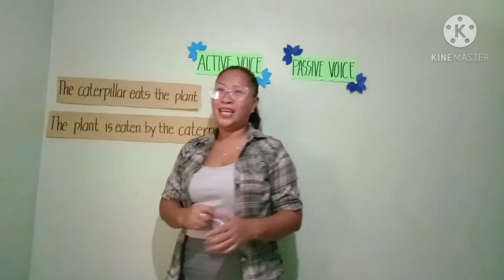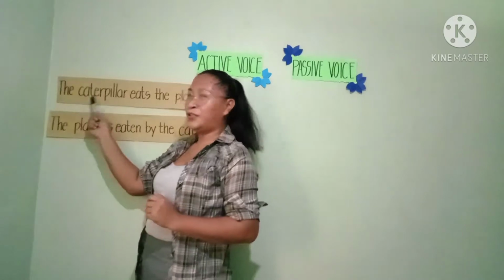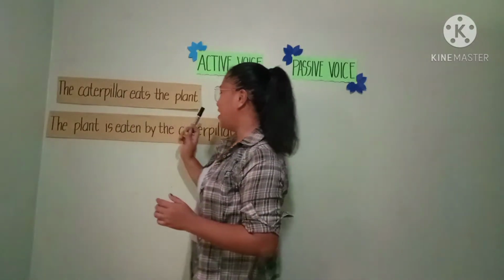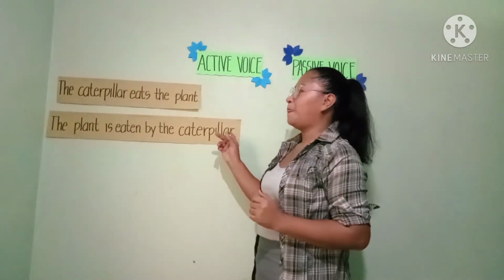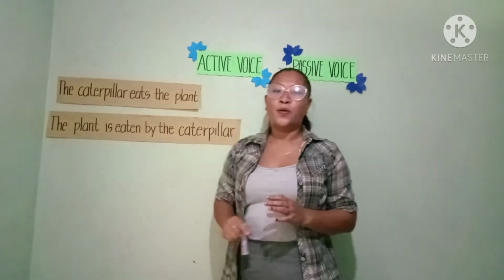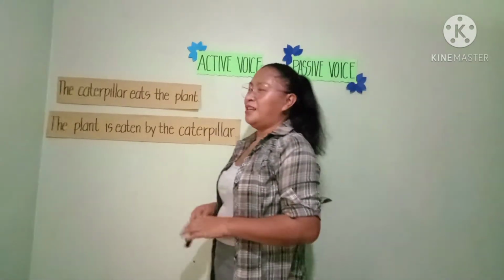Which do you think in this sentence is the subject? Very good. Subject here in the sentence is the caterpillar. So, the caterpillar is the topic of the sentence. Again, let us take a look at this second sentence: the plant is eaten by the caterpillar. Now, which do you think here is the subject?